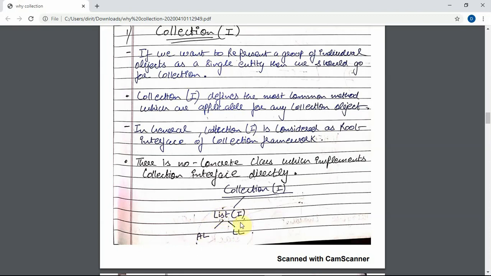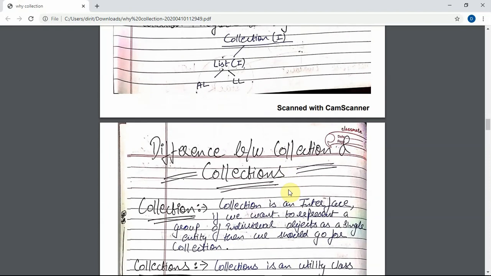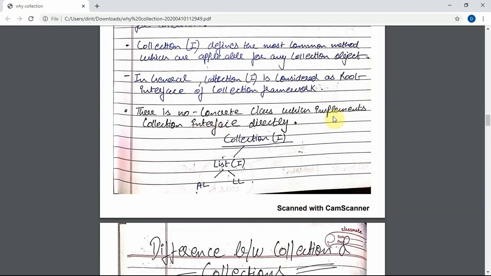Array list and linked list implement the list interface, but the list interface extends the collection interface. There is no class like array list or linked list that directly implements the collection interface. That's why there is no concrete class which implements collection interface directly.